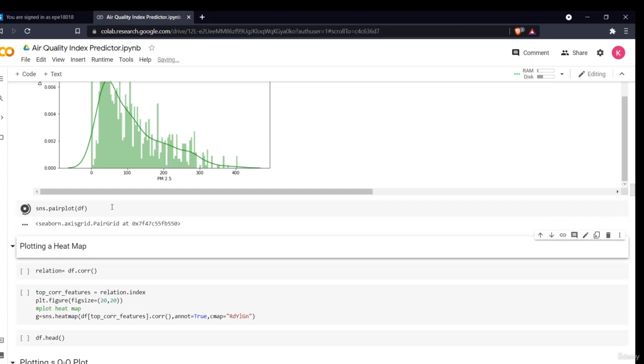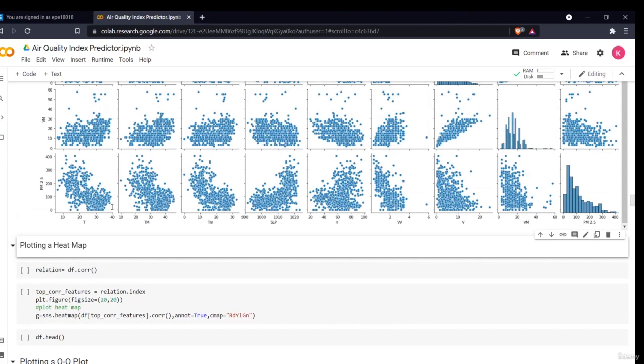It will also plot some bar graphs, which you will see when it gets executed. It will take around 50 to 60 seconds, about a minute, because it will be computing all of the different parameters.